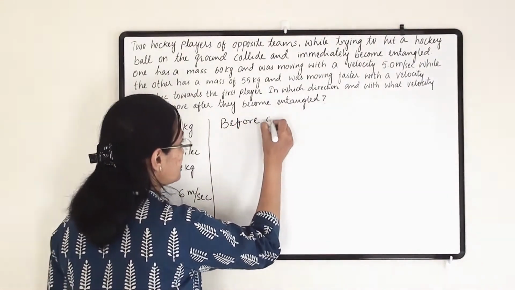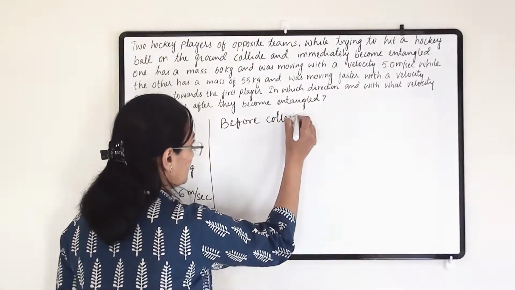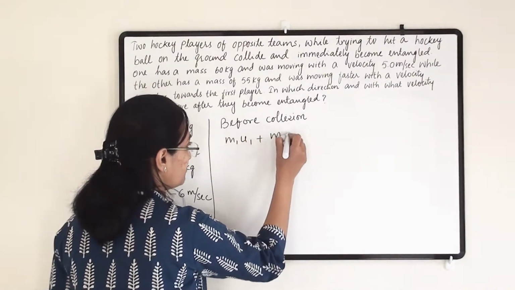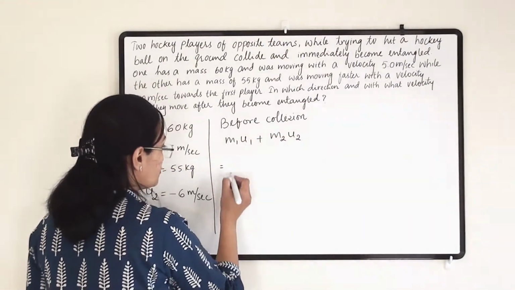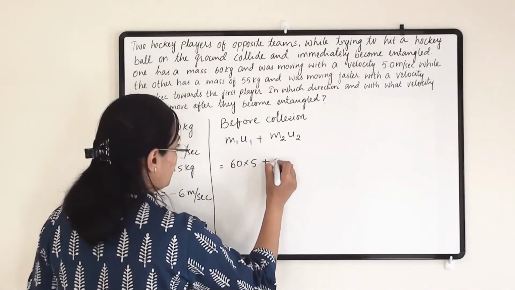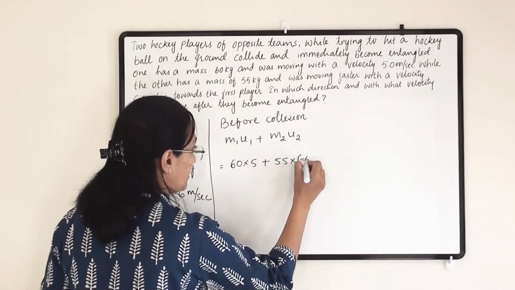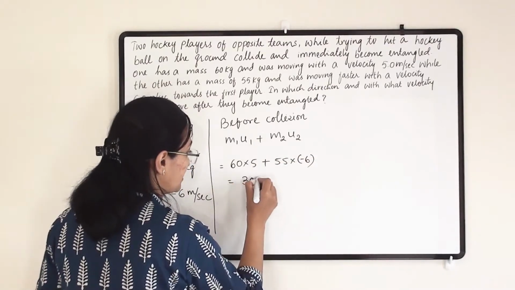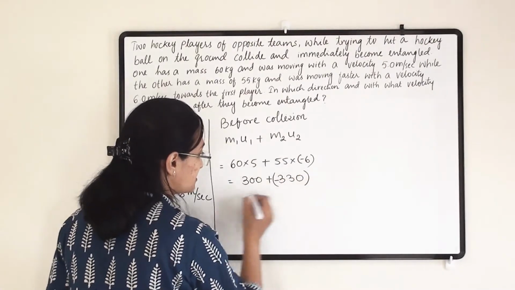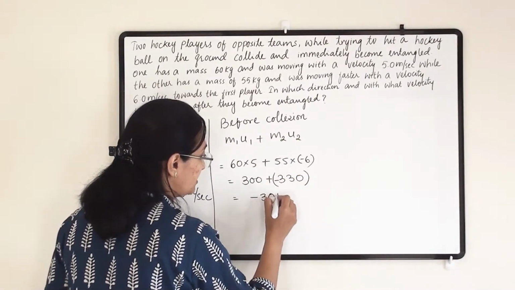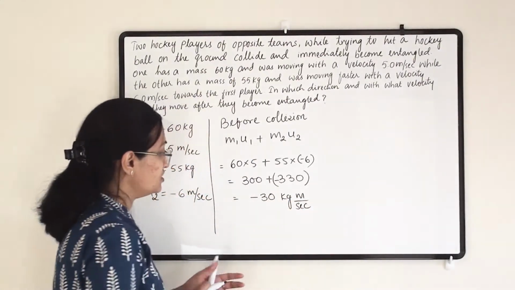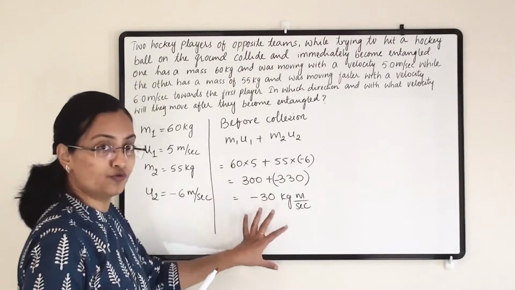So before collision we get m1 u1 plus m2 u2. That is 60 into 5 plus 55 into minus 6. So we get 300 minus 330, which is minus 30 kg meter per second. This much momentum we get before collision.